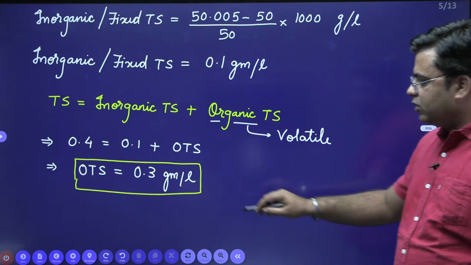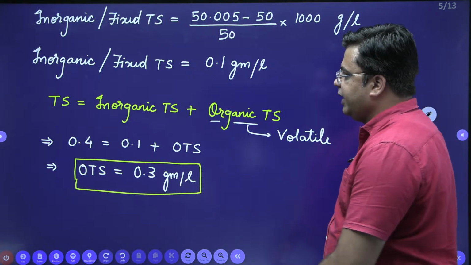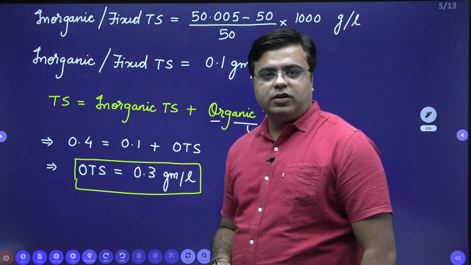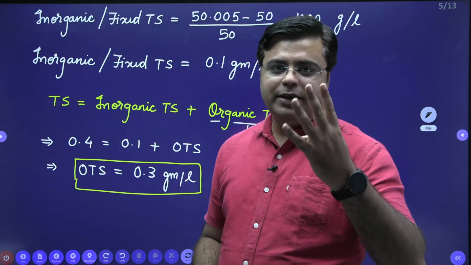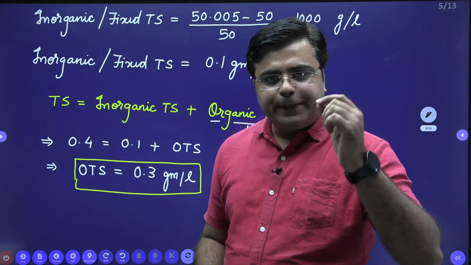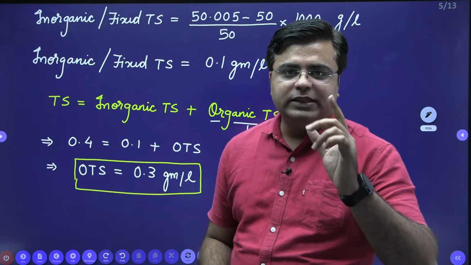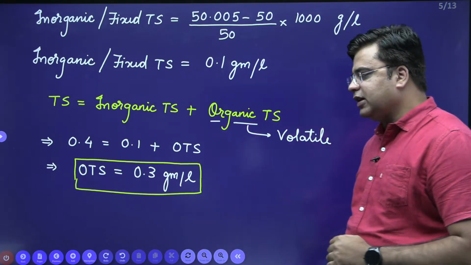These are the individual concentrations. This is the concentration of organic total solids and this is the concentration of inorganic total solids. So one question can be asked in 4 ways. And absolutely this type of question will be asked for 2 marks. So please keep a check. I hope you have understood the solution.